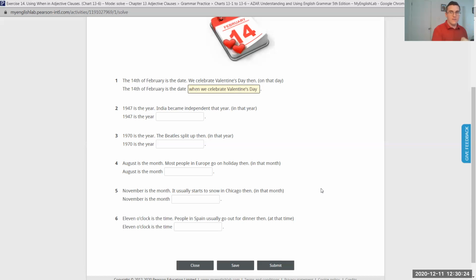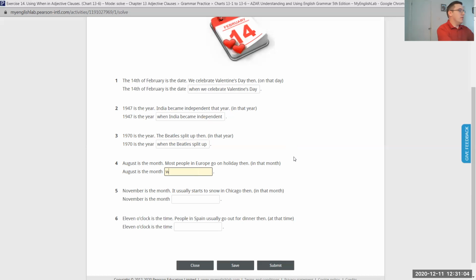Okay, we're back. Let's see how well you did. 1947 is the year when India became independent. Number 3, 1970 is the year when the Beatles split up. Okay. Notice we're not going to use the word then. Then is being replaced by the word when.